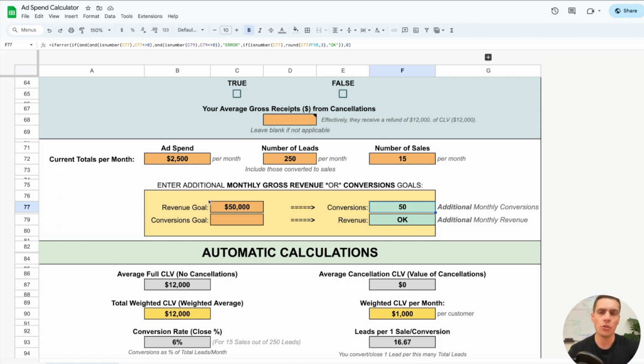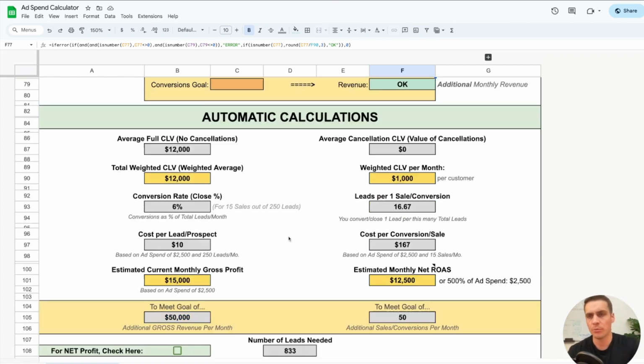So let's keep the goals like this, where we want to increase our revenue by $50,000 every single month for a certain amount of time. That equates to 50 conversions. And let's see what our numbers come out to below.